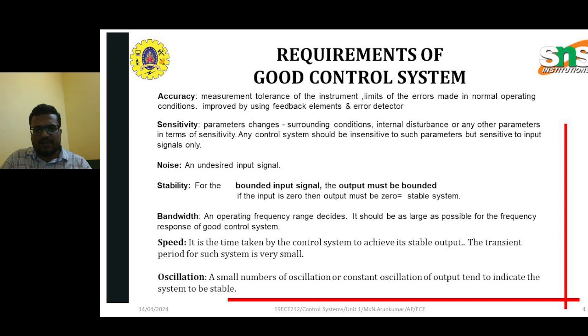Requirements. While implementing a control system, it requires the following details. First one is accuracy, second is sensitivity, third is noise, fourth is stability, fifth is bandwidth, and sixth is speed and oscillation. If these are not satisfied by the control system, then the system will not match the corresponding information. For example, if noise occurs in the control system, then definitely we cannot get the original signals. Like that, all the elements present in these requirements are essential factors for our control systems.